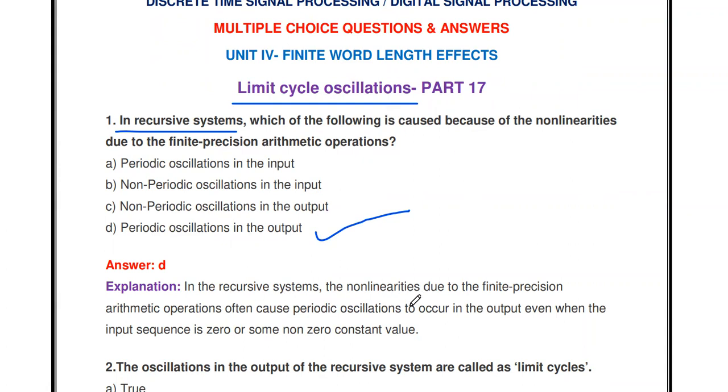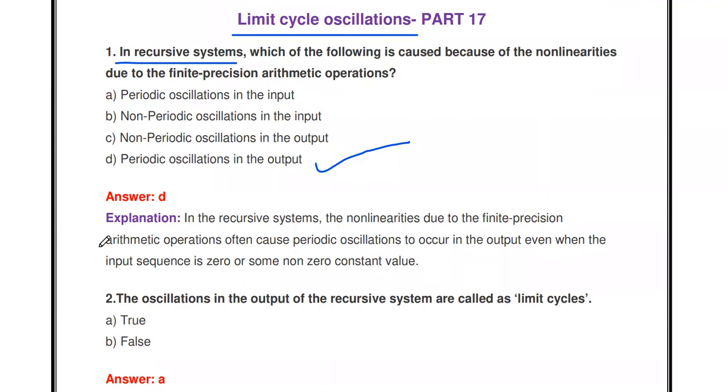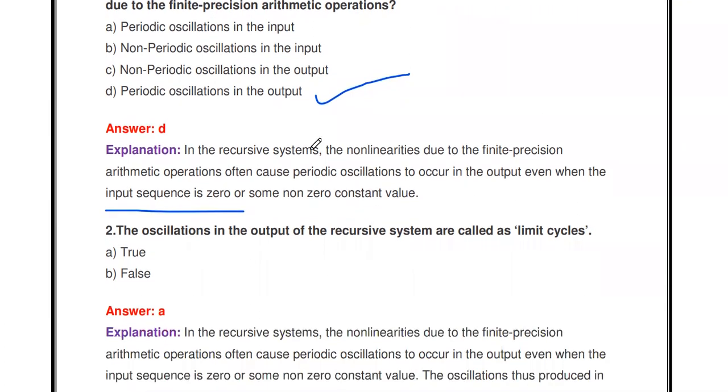In a recursive system, the non-linearities due to finite precision arithmetic operation cause periodic oscillation to occur in the output even when the input sequence is zero. Once the system enters into limit cycle oscillation, even if you remove the input, we will get the same output. That we call a limit cycle oscillation. It is an unwanted effect happening in a recursive system. Recursive system means the system has feedback, that is, the present output depends upon the past outputs also.